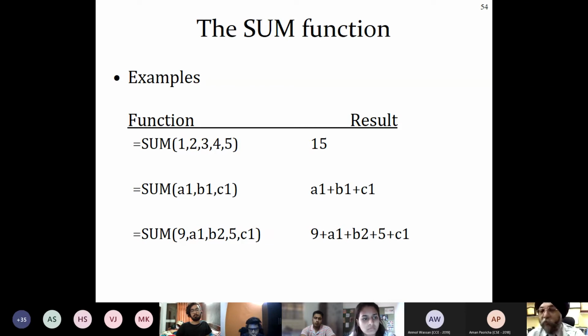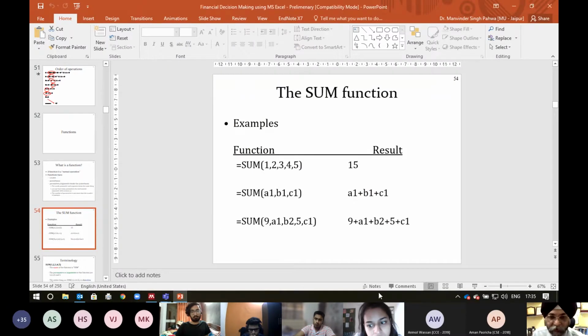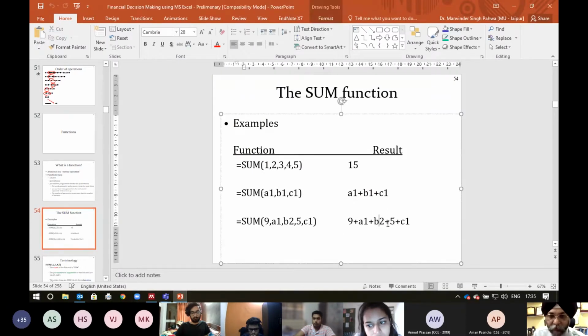Even you can use a mix of both of these. Suppose, for example, you already have something in A1, B1 and C1. Hold on, let me correct this for you. I'm just making it correct for you, so that B1, right? Correct.